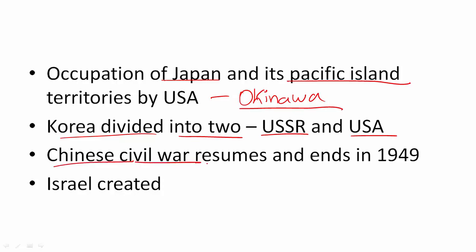The Chinese Civil War, which had stopped in 1937 because both the nationalists and the communists came together to fight the Japanese, started again after the end of World War II and the defeat of Japan. So the civil war resumed and it ended in 1949. The communists won and controlled China, and the nationalists had to flee to Taiwan. Even today, there is a dispute over Taiwan between China and the Republic of Taiwan.